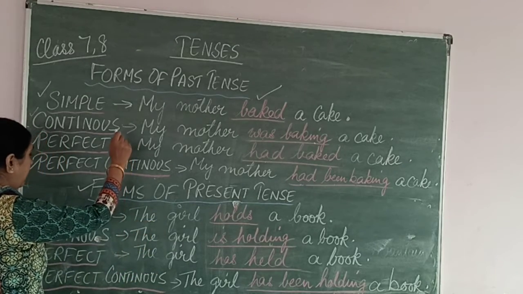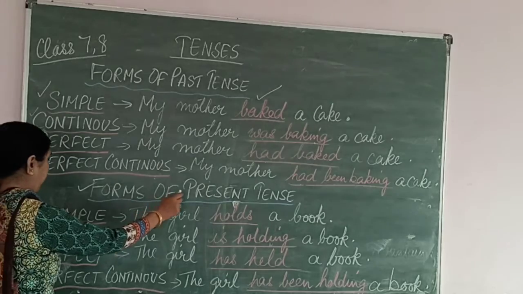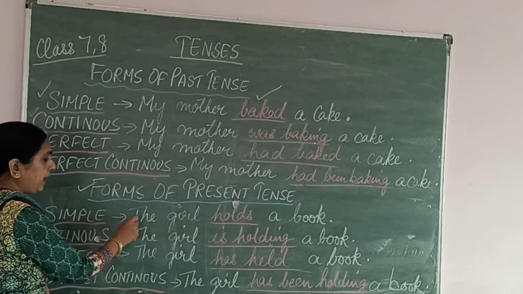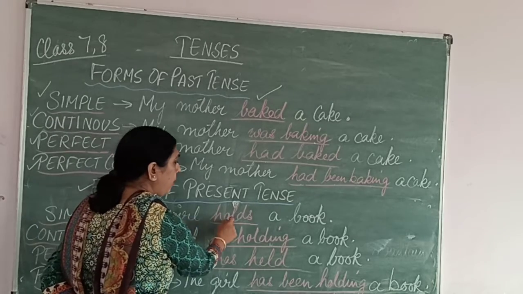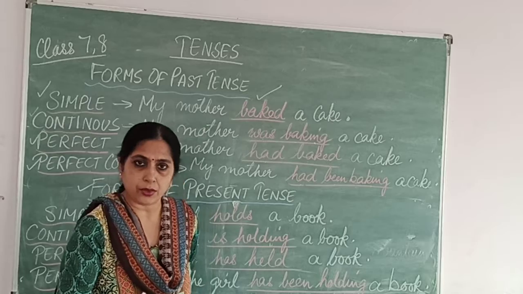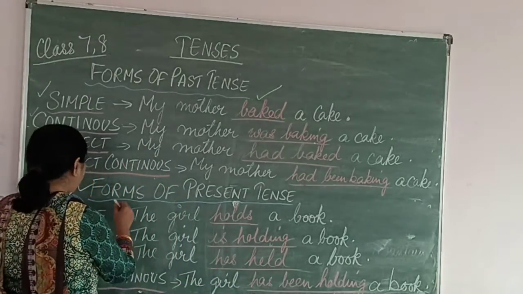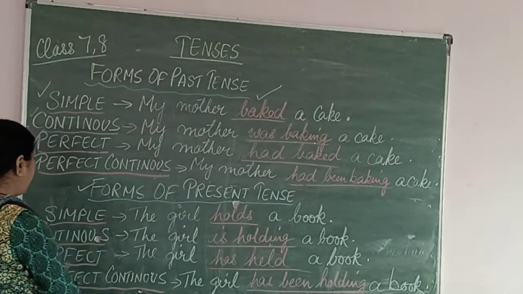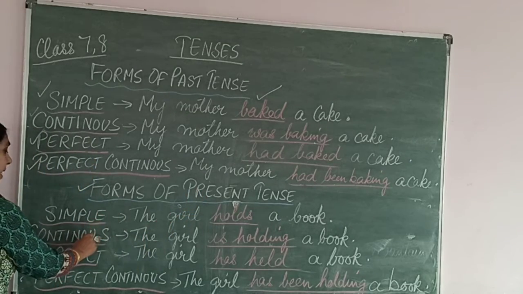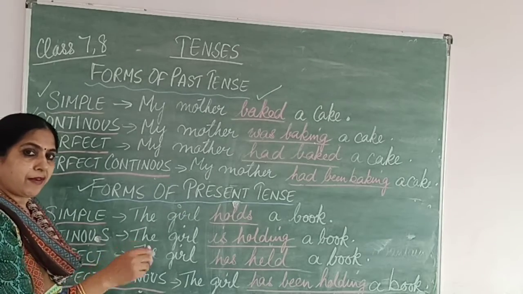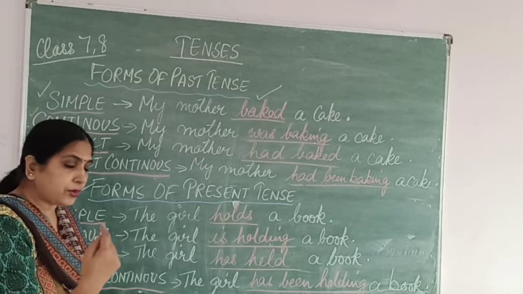Now we have got present simple tense. It will be: the girl holds a book. Just now, the girl holds a book. That is simple present tense, right? Then present continuous tense. The verb will be in the ing form because it is continuous.